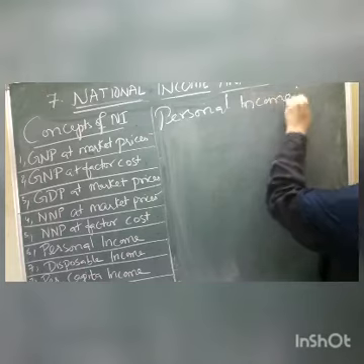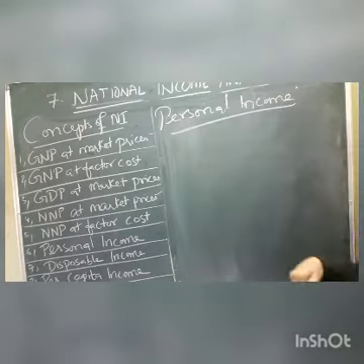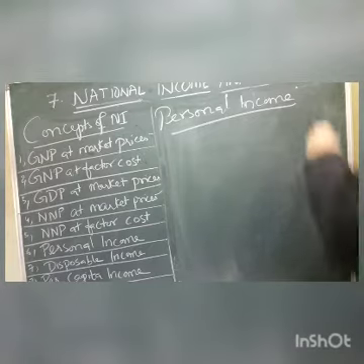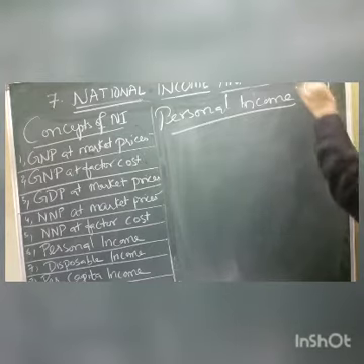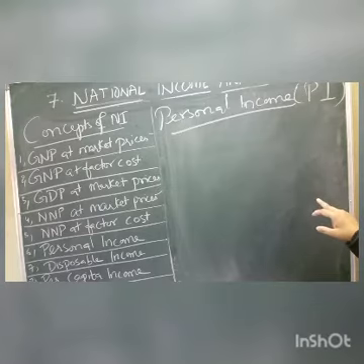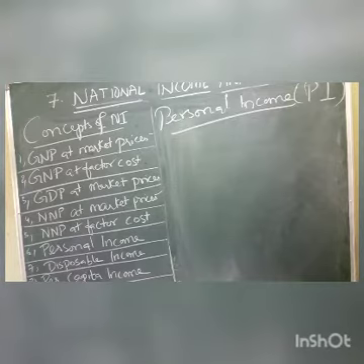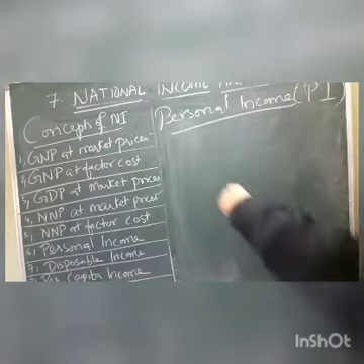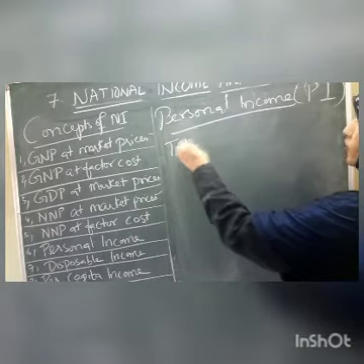Personal income means our income, our personal income, children. It is the total income, represented as PI. The total income received by all the persons in the country before payment of taxes.